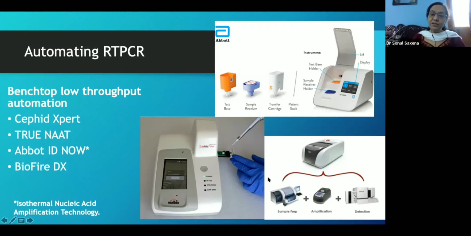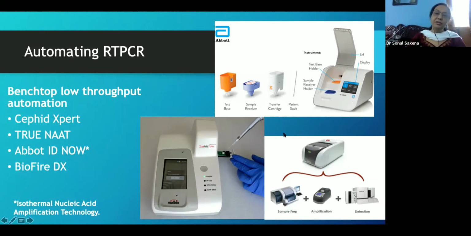But most of these are based on two or three things. They are based on a sample prep area and an amplification and detection. So the test base is simply loaded onto the machine. There is no need to manually or automatically extract the RNA. Then you have a transfer cartridge where the swab goes inside, and this receiving area goes inside the machine. You shut the machine and it's done.